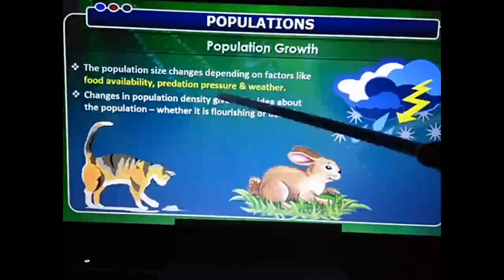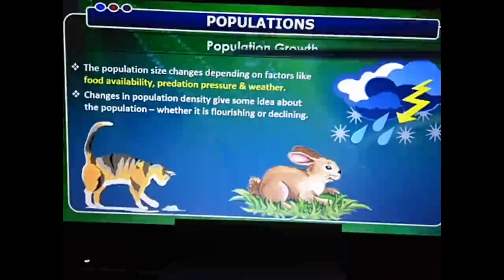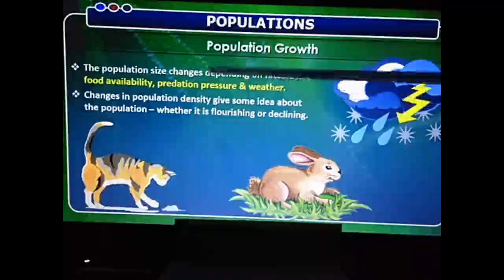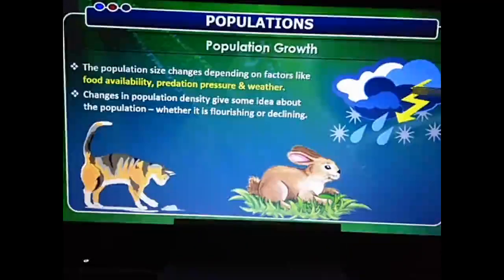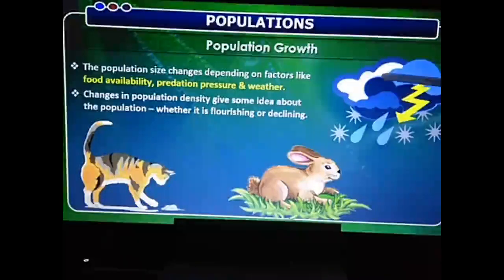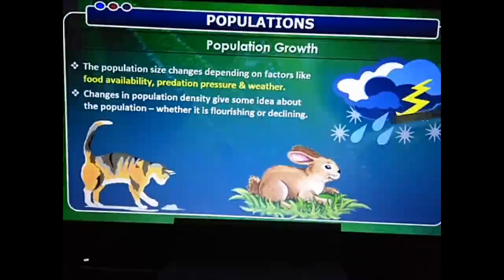Another factor is weather. So that is predation pressure and weather. Weather means if there are favorable conditions for the organism to survive, the population will increase. Suppose an organism is adapted to a hot climate, like a camel living in a desert, and suddenly there is snowfall over there.